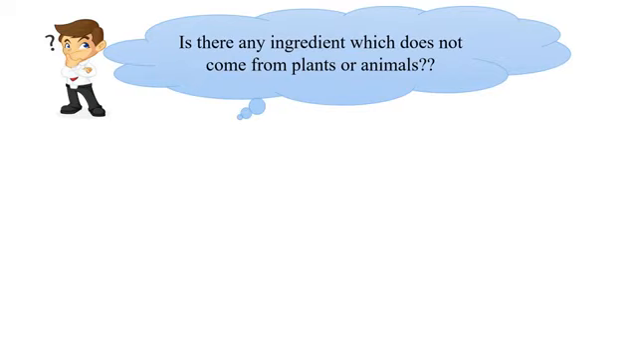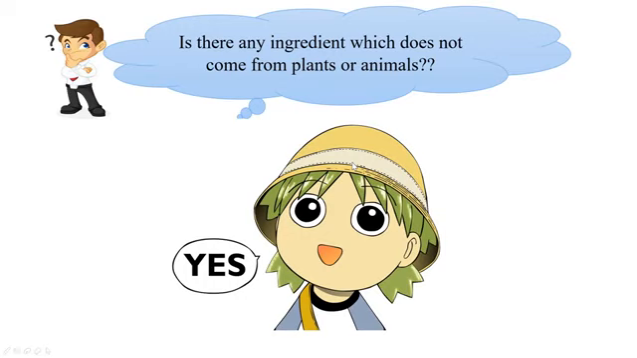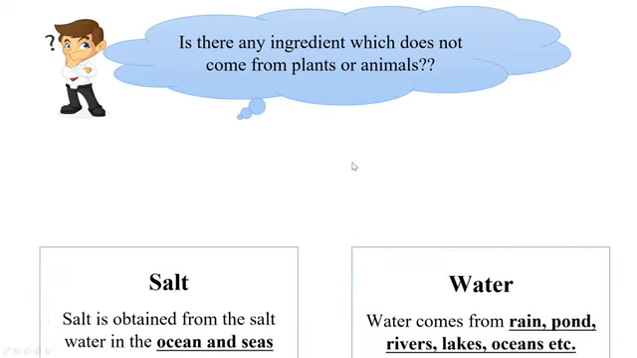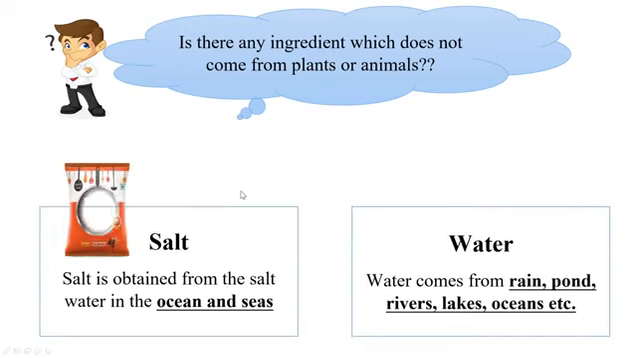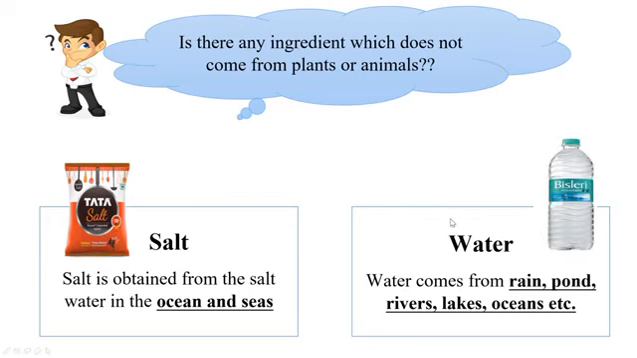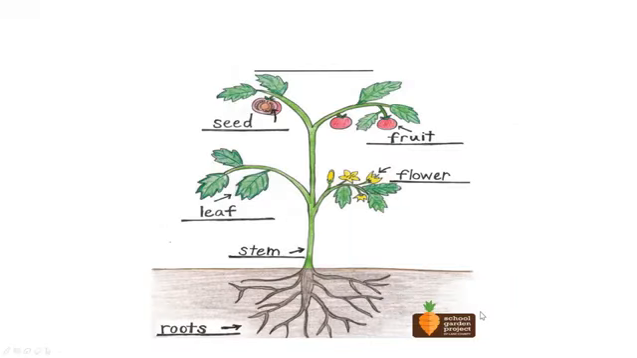Till now, we have been talking about plants and animals as major sources of ingredients. Now Ram wants to know, is there any ingredient which does not come from plants or animals? The answer is yes. And the examples are salt and water. Both salt and water are natural resources and they neither come from plants nor animals. Salt is obtained from oceans and seas, and water is obtained from rain, pond, rivers, lakes, oceans, etc.